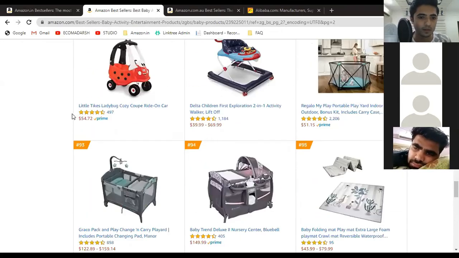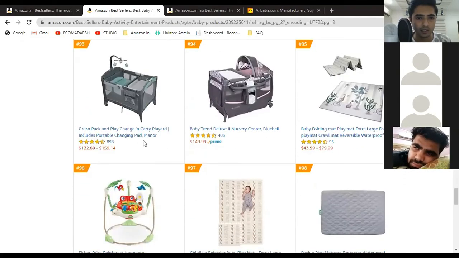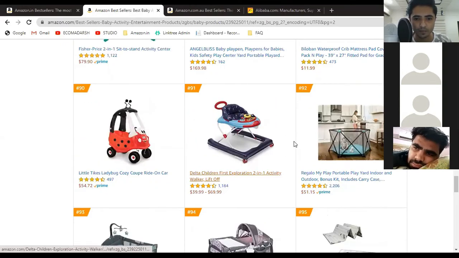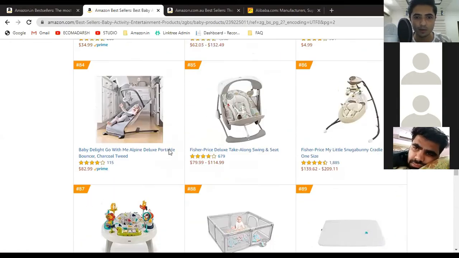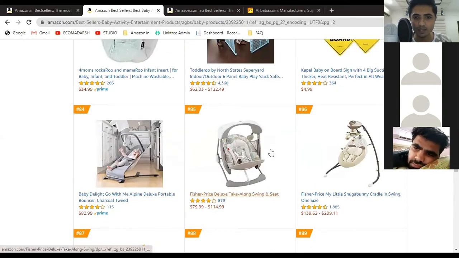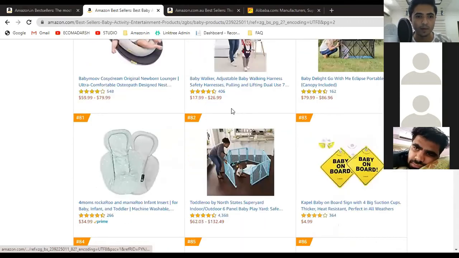Here you can see that there is a Carry Play Yard, then there is a Nursery Center. All of these are similar products. This is a walker. This is a play yard with a net to keep the baby safe. So all of these are products that are used to keep a baby safe or to take care of them.